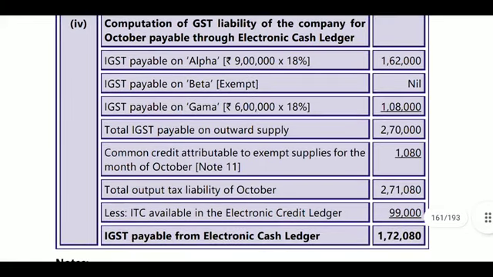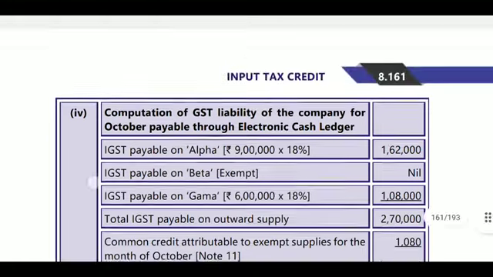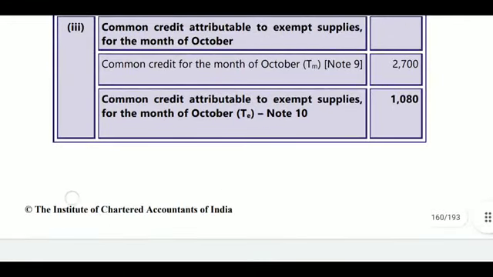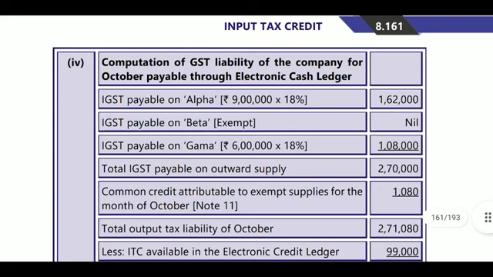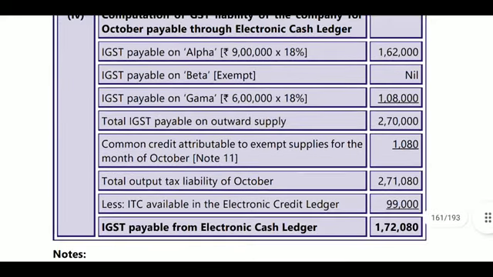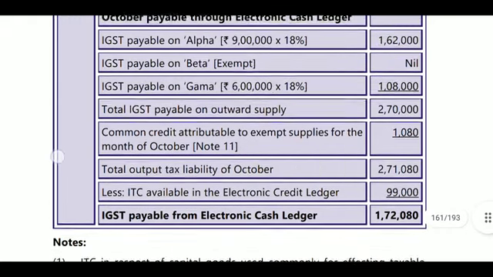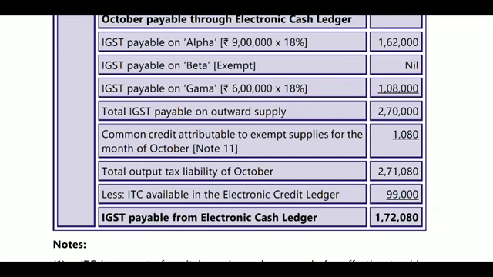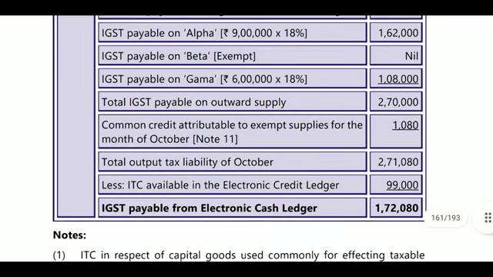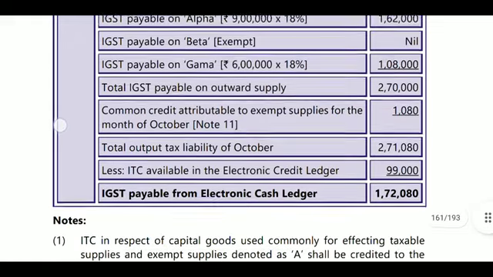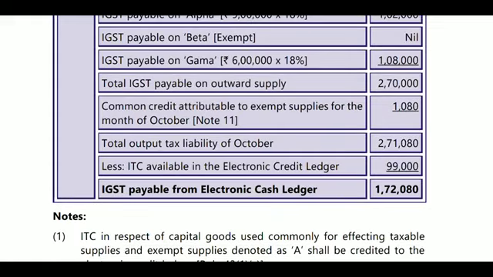Next, IGST payable: alpha 9 lakhs, beta exempted, that has 10 lakhs. 9 lakhs plus 10 lakhs plus 6 lakhs, that is 25 lakhs. Here we take 25 lakhs. Next, gamma 6 lakhs at 18%, 1,08,000. Total IGST payable on outward supplies is 2,70,000. And common credit attributable to exempt supplies for the month of October is 1,080 rupees. It will become the total output tax liability of October, 2,71,080 rupees.